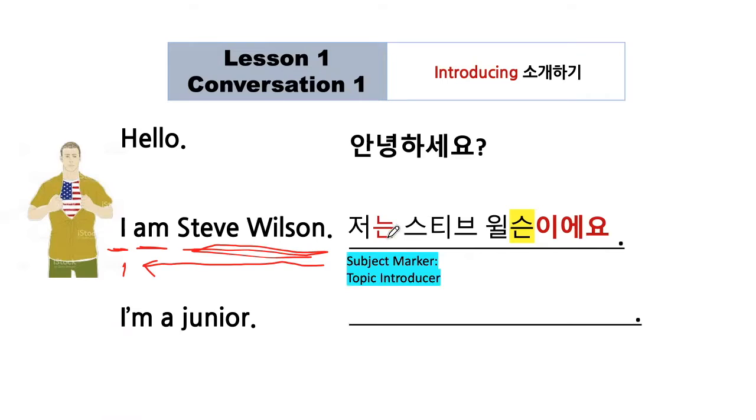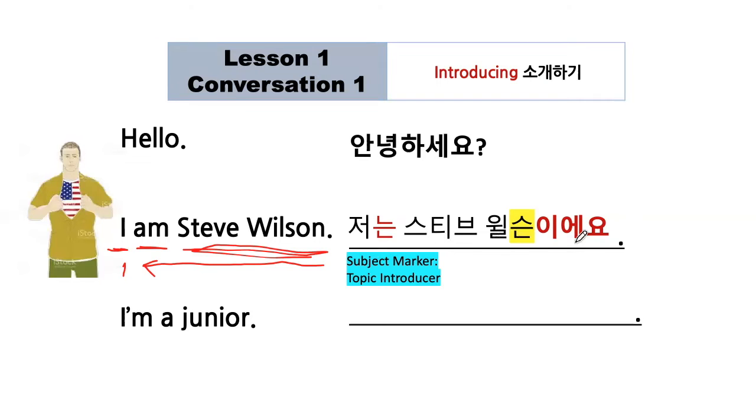So in this sentence, 는 is a subject marker. We have several subject markers in Korean, but when you introduce the topic, we usually use 는 for that function. So 저는, as for me, it means as for me.